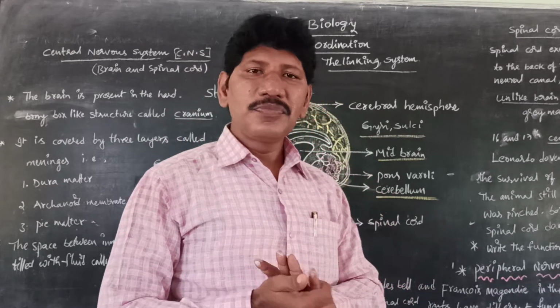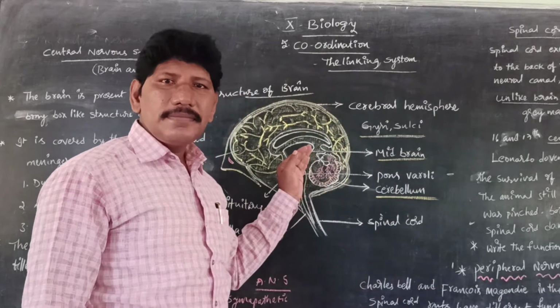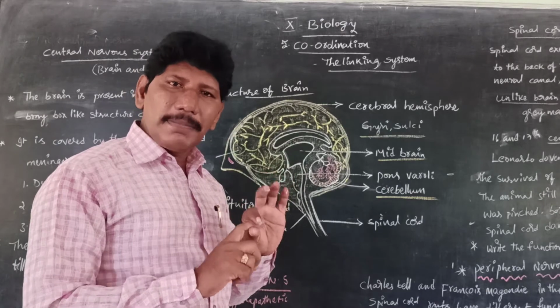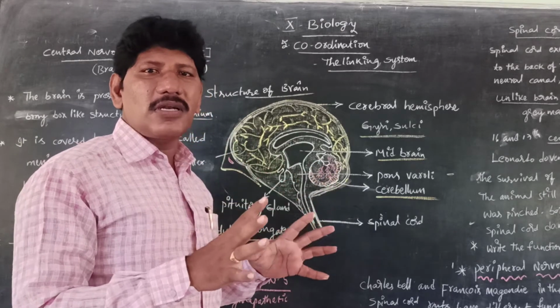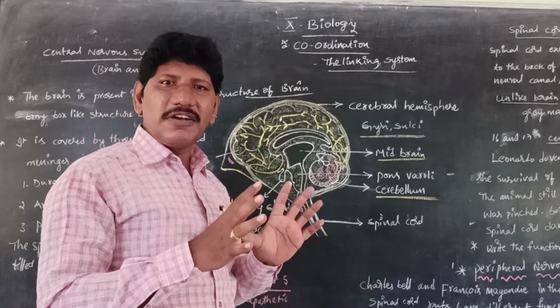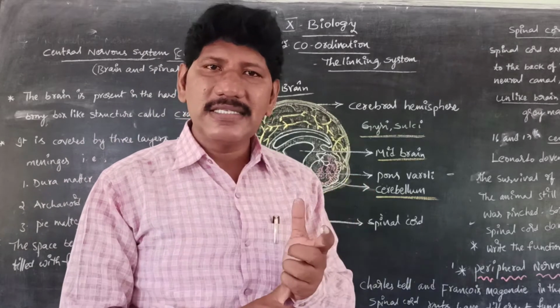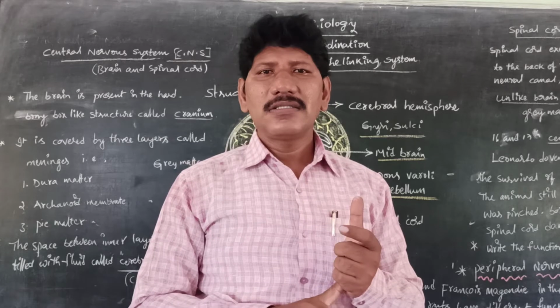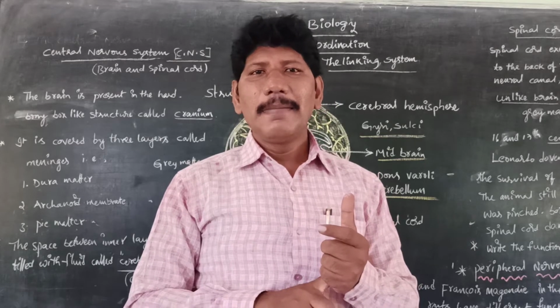Is it clear, children? So the forebrain consists of three parts. One is the cerebrum. The cerebrum is the largest part of the brain. It is the center for intelligence, perception, reasoning, logical thinking and mental ability.